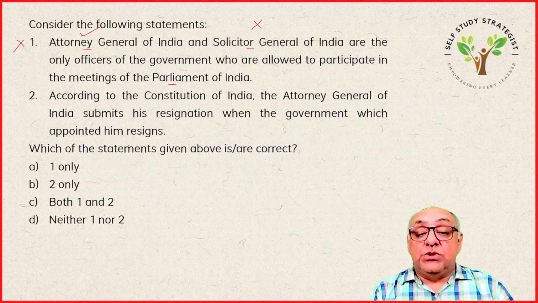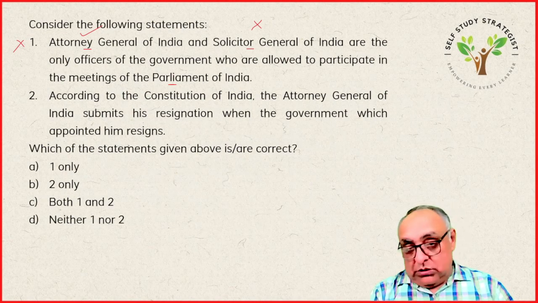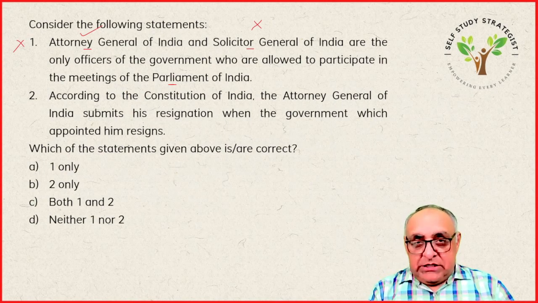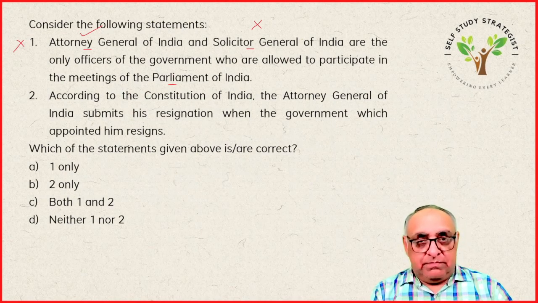According to the Constitution of India, the Attorney General of India submits his resignation when the government which appoints him resigns. Okay. So see, as far as the term of the Attorney General of India is concerned, it is mentioned that he enjoys his office during the pleasure of the President. Okay. So it means on the recommendation of the Council of Ministers, the President may remove the Attorney General of India anytime. Okay.